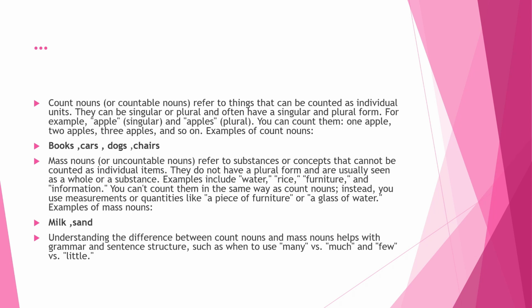Instead, you use measurements or quantities like a piece of furniture or a glass of water. Examples of mass nouns: we have milk, sand. You notice, understanding the difference between count nouns and mass nouns helps with grammar and sentence structure, such as when to use many versus much and few versus little.